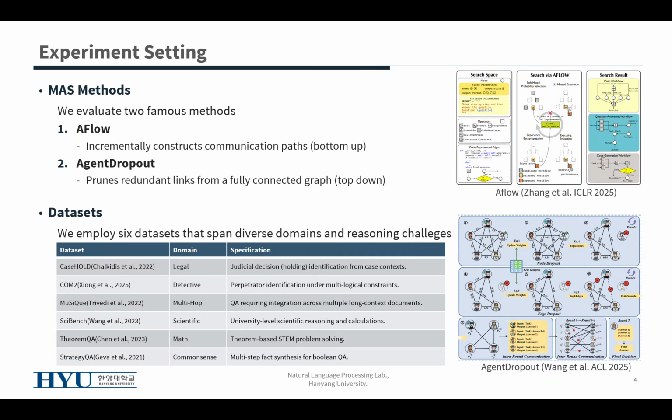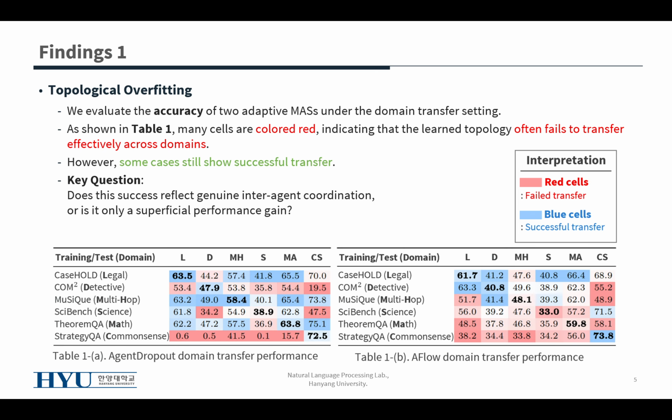We evaluate two representative adaptive MAS methods. The first is A-flow, which builds communication paths in a bottom-up way. The second is agent dropout, which starts from a dense graph and removes redundant links in a top-down way. We test them on 6 domains: legal reasoning, detective reasoning, multi-hop, scientific reasoning, math, and common sense. This diverse setting lets us examine whether a topology learned in one domain can generalize to very different reasoning tasks.